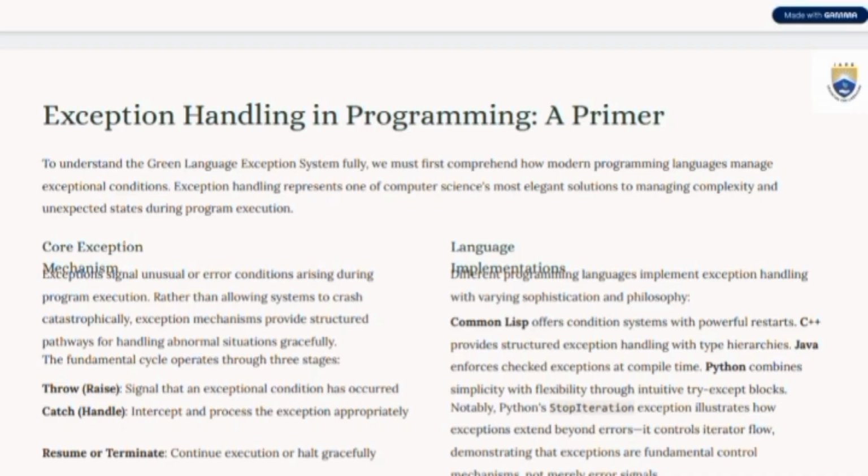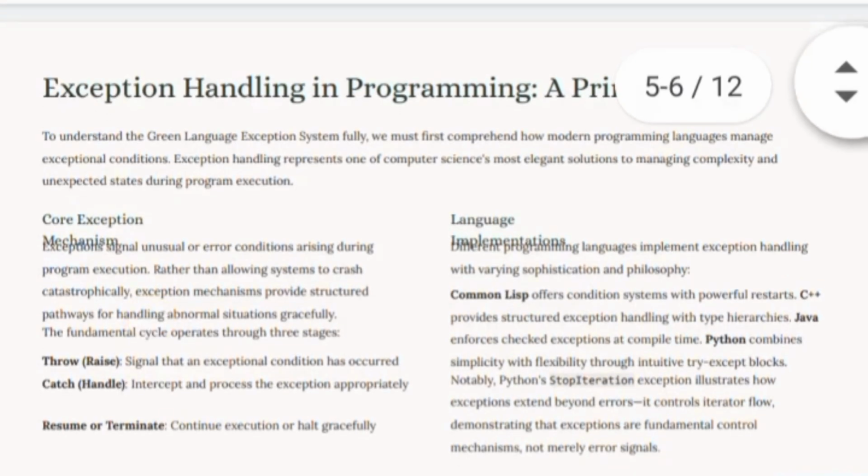Common Lisp offers a condition system that is powerful. C++ provides structured exception handling with types, like Java enforces checked exceptions at compile time. Python combines explicitness with flexibility through try-except blocks. Notably, Python shows that exceptions extend beyond errors. It controls literal flow, demonstrating that exceptions are a fundamental control mechanism, not merely error signals.